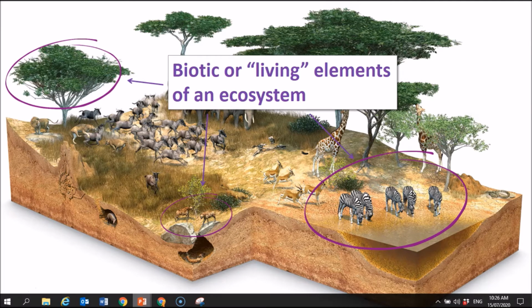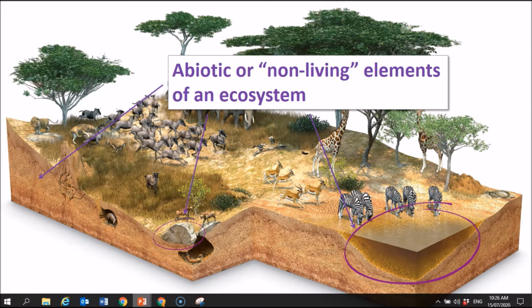All right, moving on. Abiotic, or non-living elements. Okay, so as we discussed previously, we have some water over here. These zebras are obviously very thirsty. We have a rock, we have some soil, and there would be all sorts of other non-living elements here that I'm not even thinking of, okay? So those are the abiotic elements of the ecosystem.